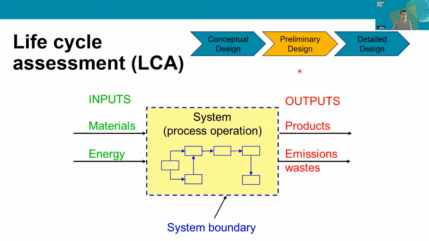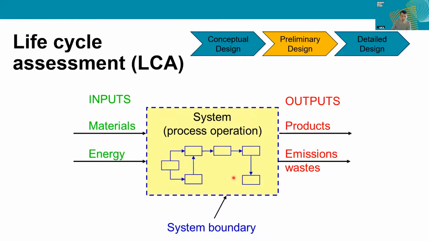Moving on then to aspects that are conducted within the preliminary design. The first of these to consider is the life cycle assessment. This is a framework for assessing the environmental impacts of our product, of our process. So considering both the inputs to our process and the outputs from the process. In this instance, this is with regards to whatever system boundary that you have defined. So here, this is around just the process itself.